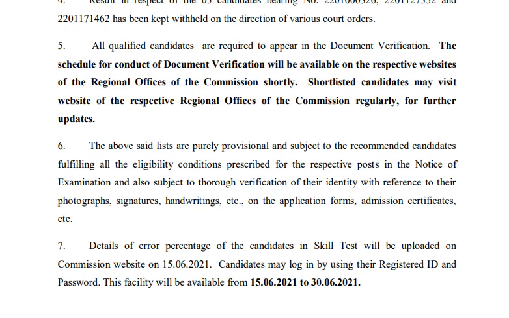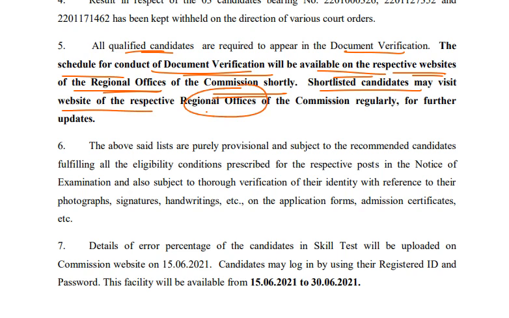And all the qualified candidates are required to appear in the document verification. The schedule for conduct of document verification will be available on the websites of the respective regional offices of the commission shortly. Shortlisted candidates may visit the websites of the respective regional offices of the commission regularly.